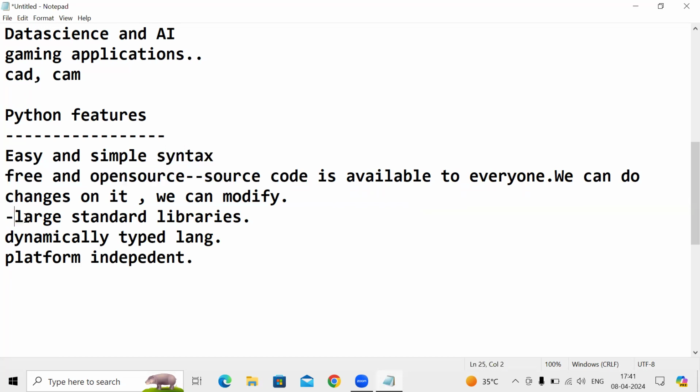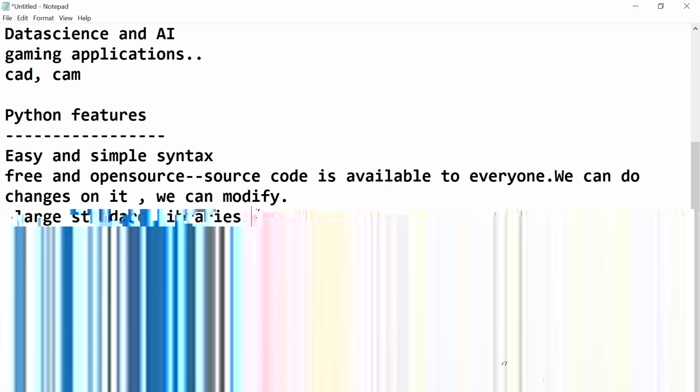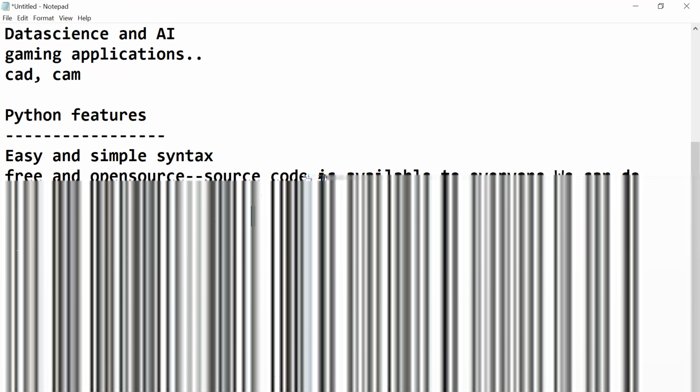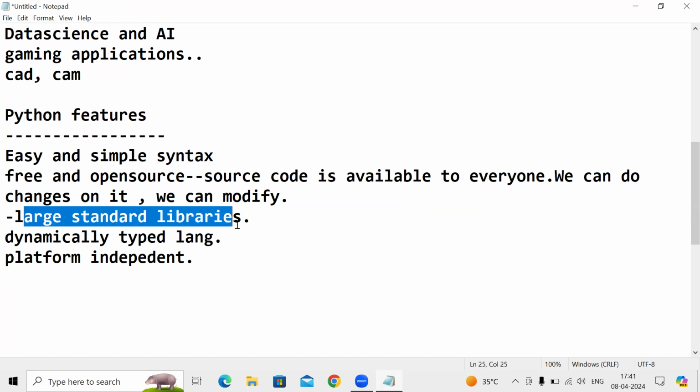And Python contains large standard libraries. We have a number of modules and a number of packages. By using modules and packages, we can simplify the code. It will become easy and the number of lines will be reduced. In the coming sessions, we will discuss more about modules and packages, then you will understand what standard libraries are.